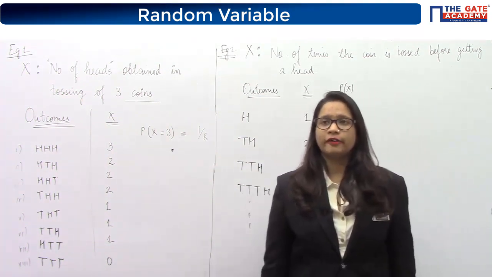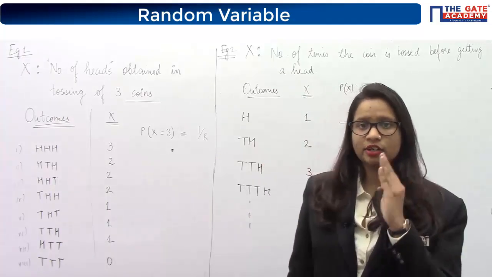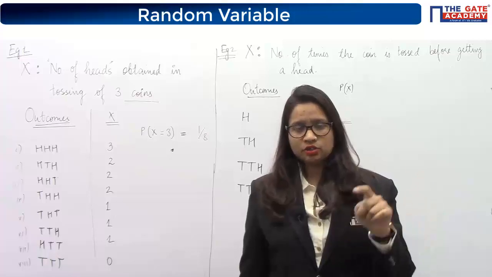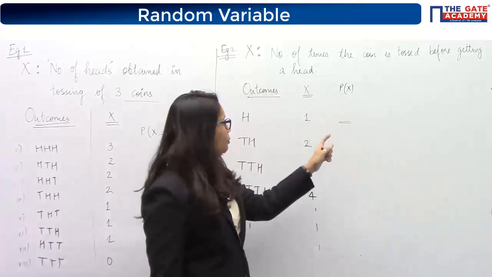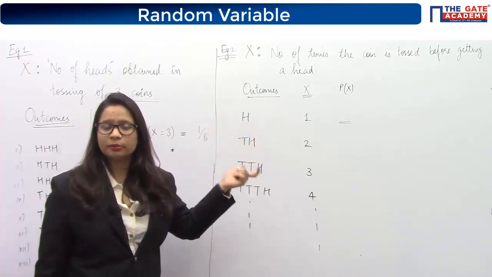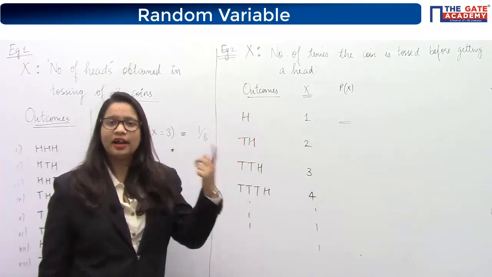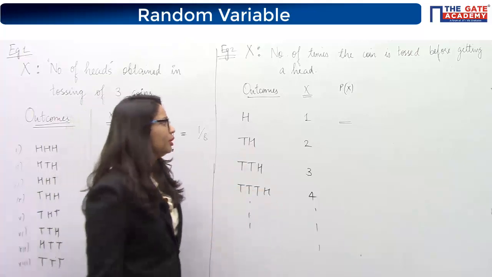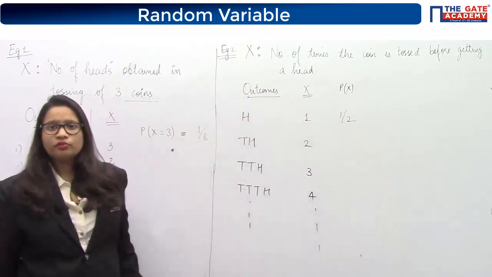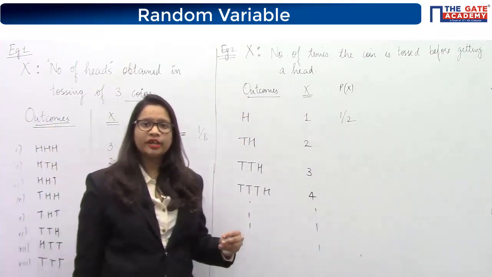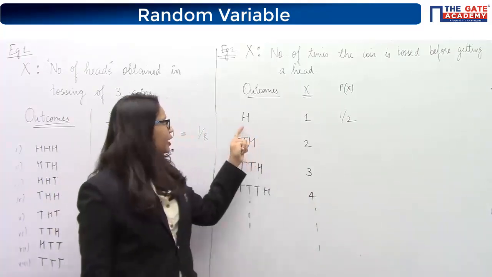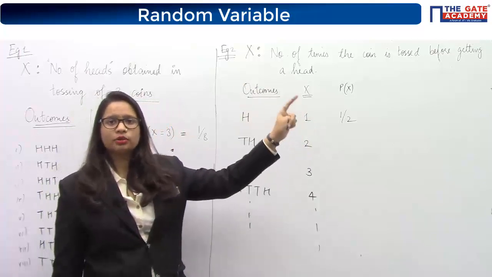What is the probability of x equal to 1? So the first thing that should come to your mind is, what does x equal to 1 mean? So x equal to 1 means the probability of occurrence of this outcome. Now the probability of occurrence of this outcome is nothing but the probability of getting a head in tossing a coin one time, which is equal to half. So this probability is half. One thing again I'm repeating: probability of x equal to 1 means the probability of getting a head, and the probability of getting a head is half, so the probability of x equal to 1 is half.